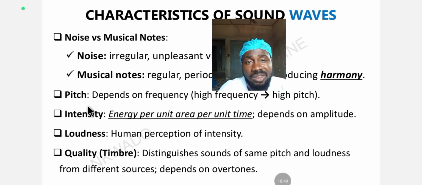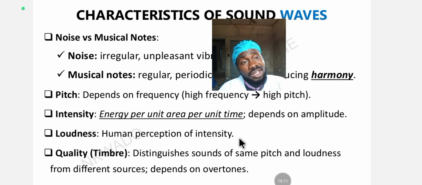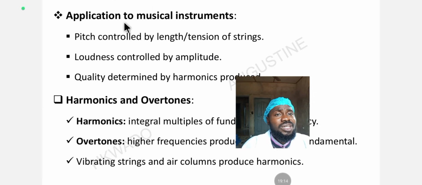So just know the three. Pitch depends on frequency. The higher the frequency, the higher the pitch. Intensity depends on the amplitude. The higher the amplitude, the higher the intensity. The loudness is the perception of the sound intensity by humans. Then quality of sound, or timbre, depends on overtones. Now let's look at the application of these.